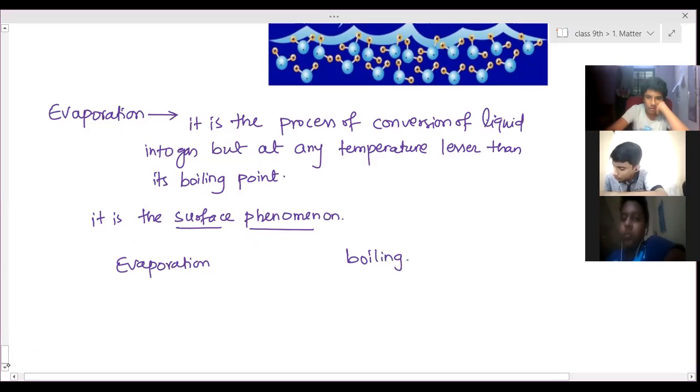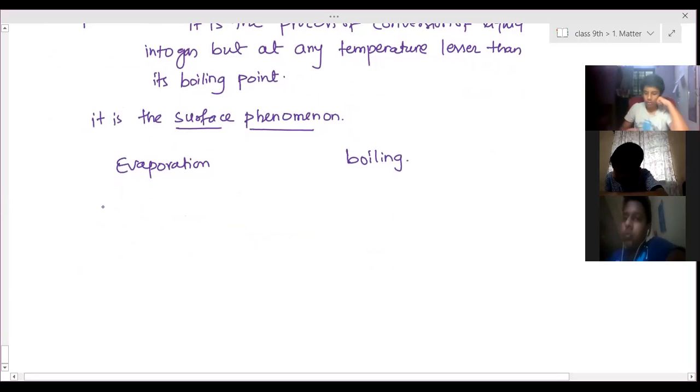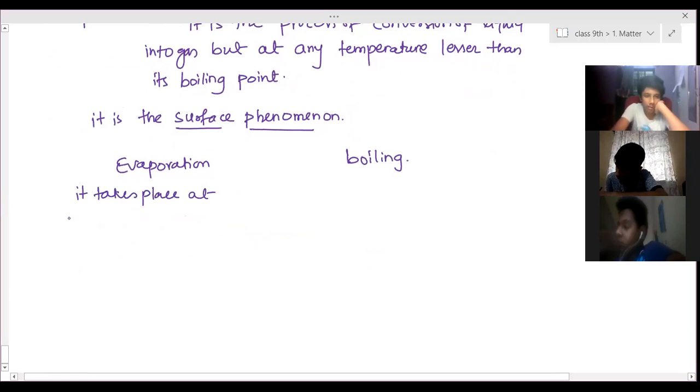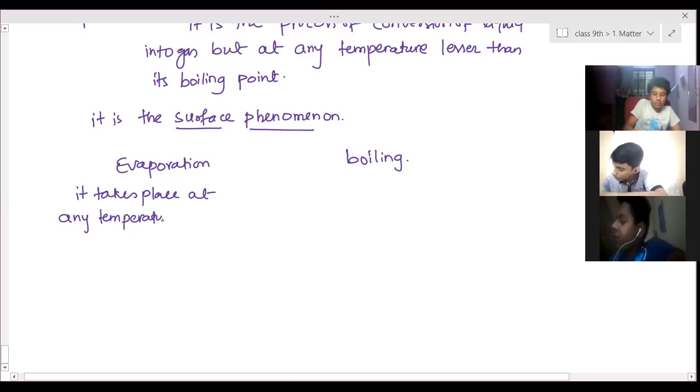The difference between evaporation and boiling. Evaporation, we have seen, takes place at any temperature less than boiling point.